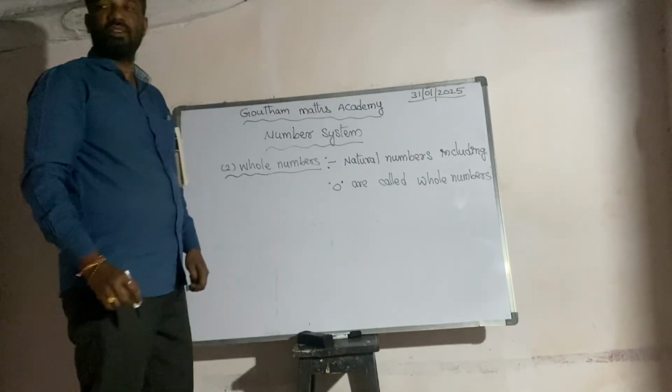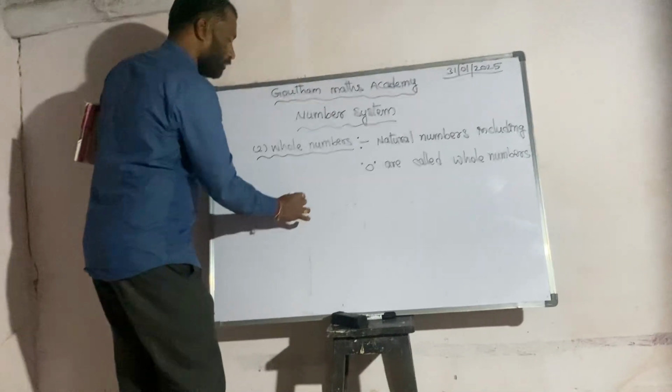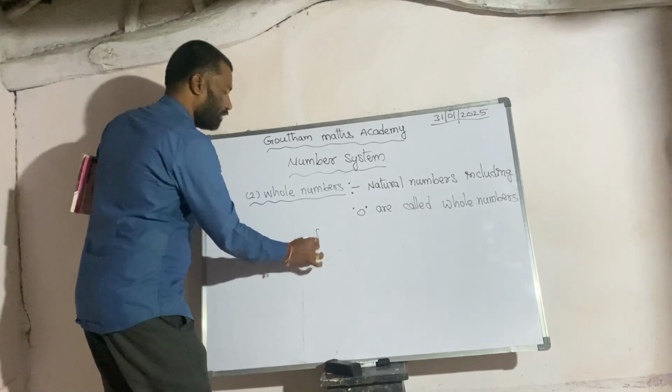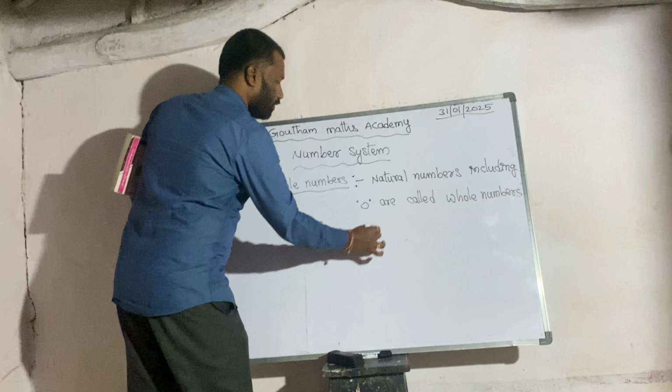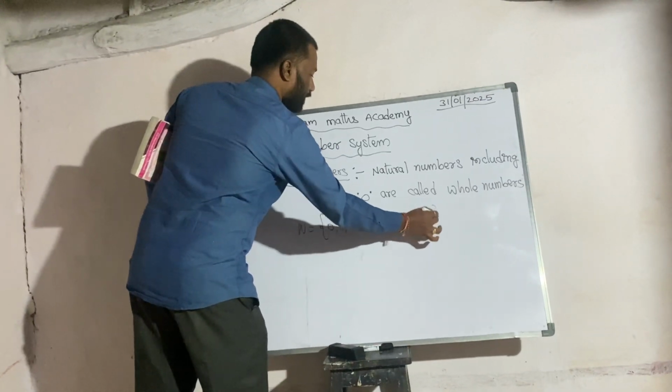The set of whole numbers is denoted by W. W is equal to 0, 1, 2, 3, 4 and so on, infinite.